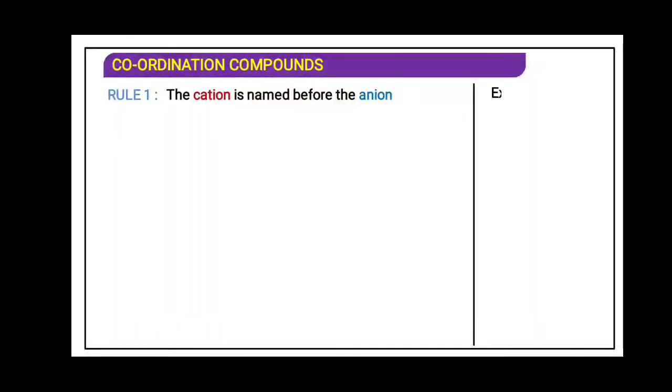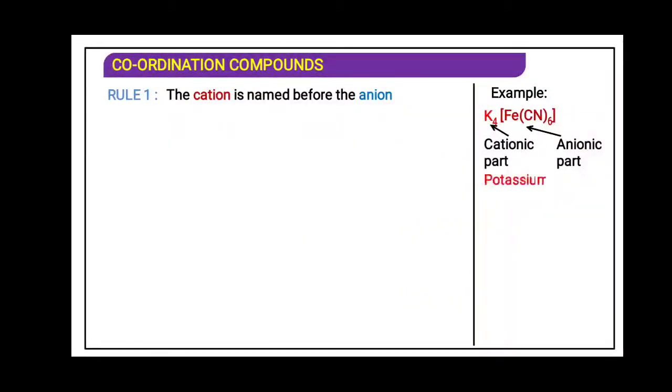Say for example, K4[Fe(CN)6]. In this, the counter ion is cation, that is K plus, that is potassium. And this square bracket is the anionic part, obviously. So potassium will be named first. So the name of this K4[Fe(CN)6] will start from potassium.